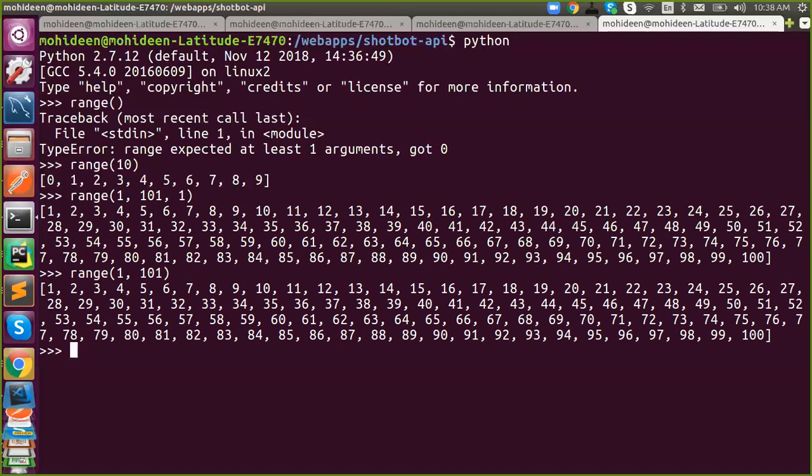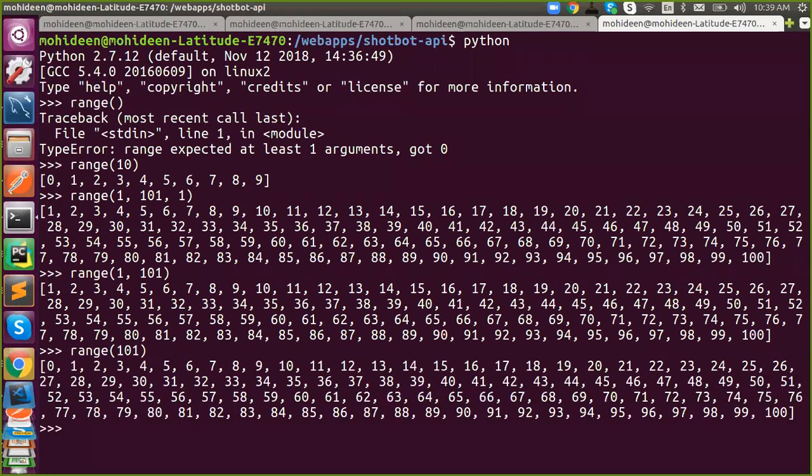If you don't say start, what happened? You will get 0 to 100, because the stop will be excluded, right? You will get stop minus 1. But the starting point will be counted. 0 will be counted if you don't say anything.